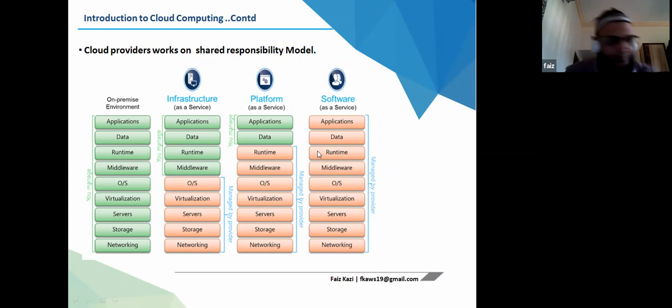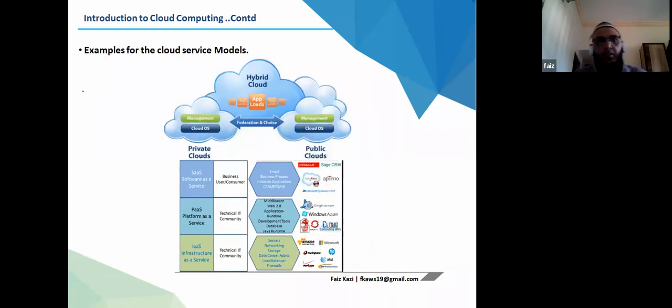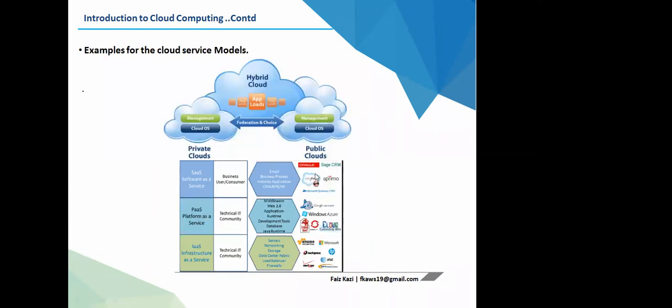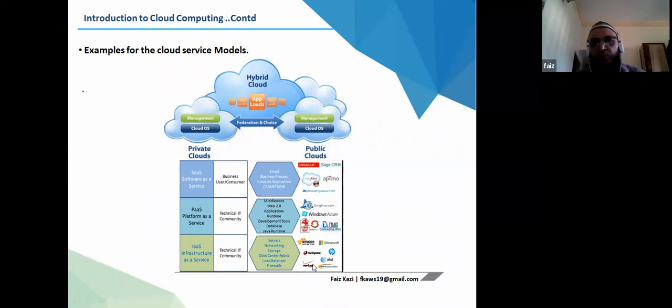Am I clear until now? Okay. So in infrastructure as a service, we have Amazon, which provides servers, networking, and storage services, Microsoft Azure, OCI, Oracle Cloud Infrastructure, or Google Cloud. In platform as a service, the applications can be stored on the platform, and from storage and networking until the middleware and runtime environment, it will be managed by the service provider.